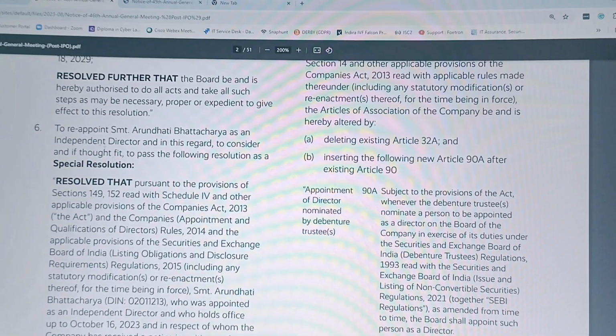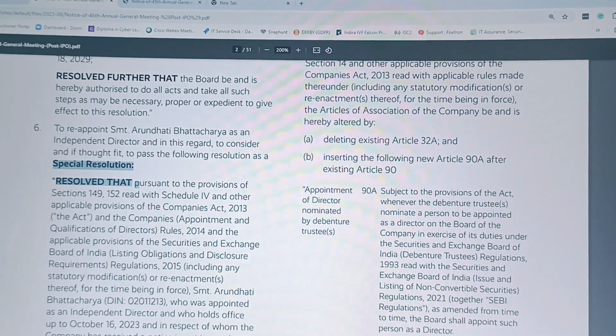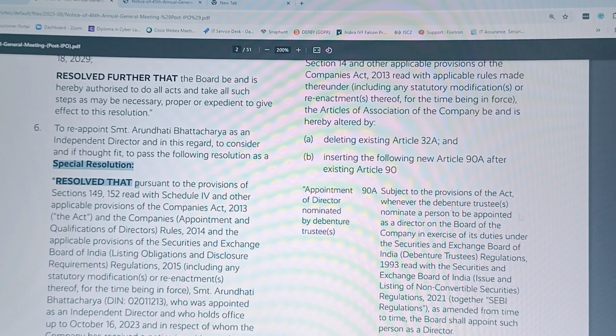Now again there is a reappointment of independent director. For any reappointment of independent director, special resolution is required to be passed. One more thing: for every special business, as per Section 102 of the Companies Act, we have to mention the explanatory statement. I'll also show you that format of explanatory statement. Here there is a reappointment, so you can simply take this format for your companies. You can replace the details of directors as per your company's details, but you will be able to find a very good format from here.